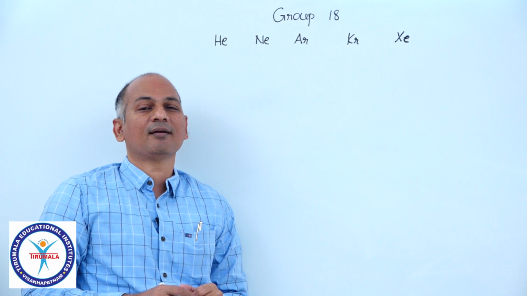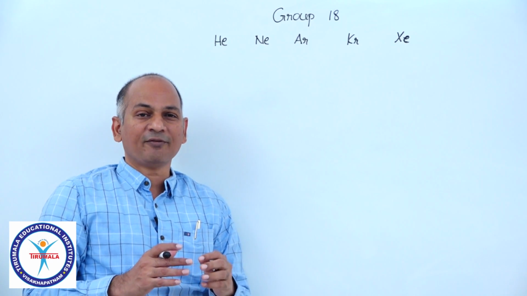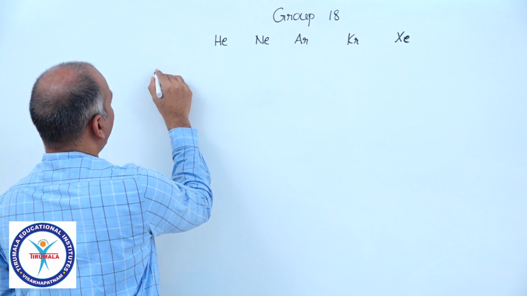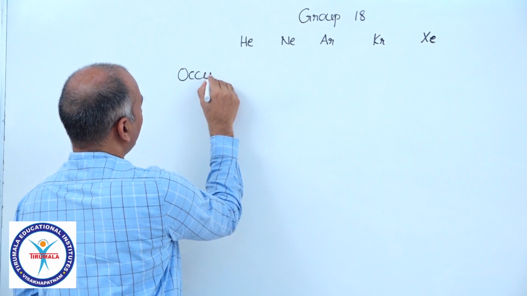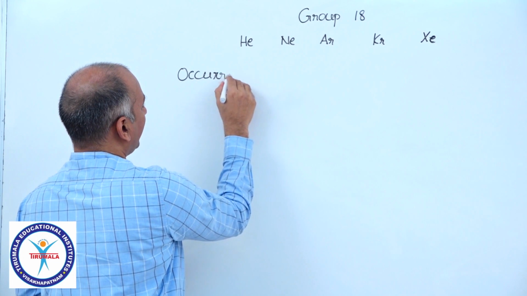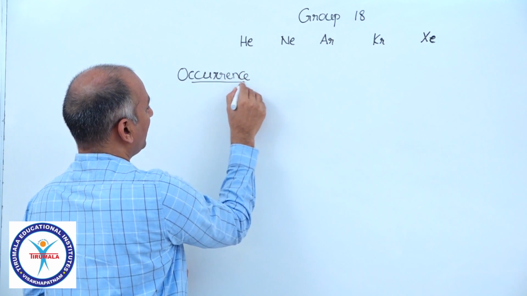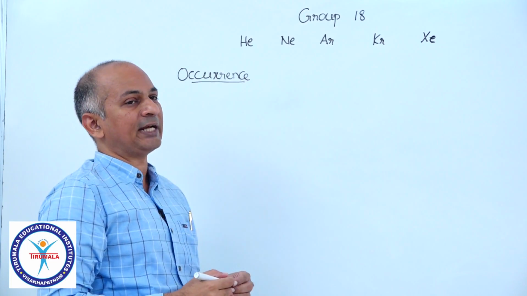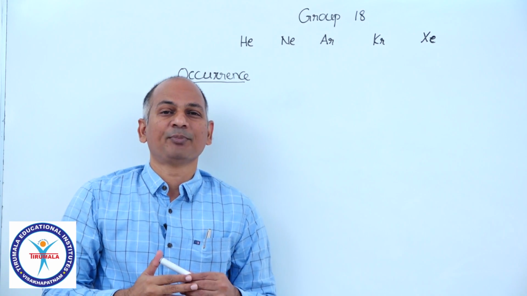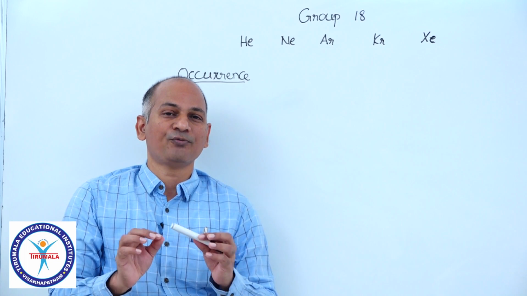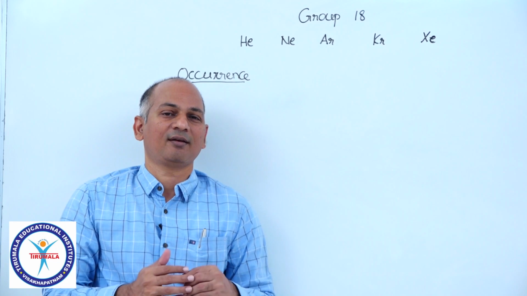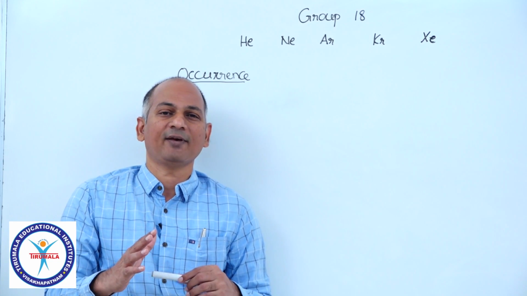First let me give you the information regarding their occurrence. Okay, where they are available? If you remember, in the previous groups, group 15, 16, 17, even group 13, 14, when we studied occurrence, for example fluorine, is diatomic fluorine F2 directly available in nature?